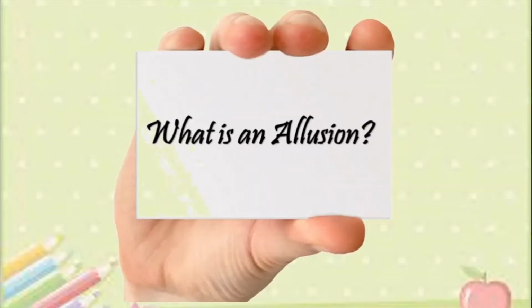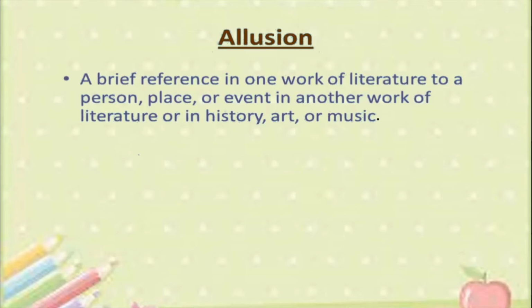Let us talk about the next figure of speech, that is allusion. Okay, see the spelling, it is not illusion, it is ALLUSION, allusion. Alright, so what is allusion? Allusion means a brief reference in one work of literature to a person, place or event in another work of literature, or in history, art or music. Clear? Or let me make it clearer to you.